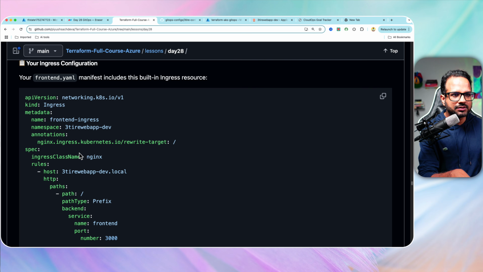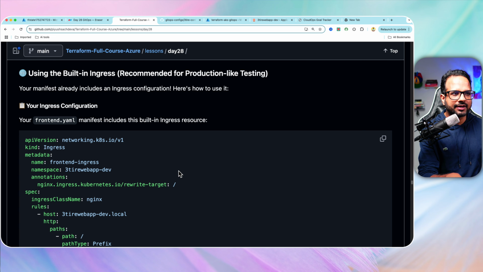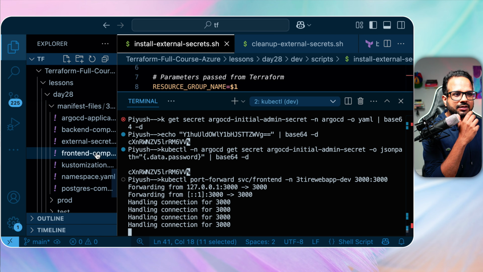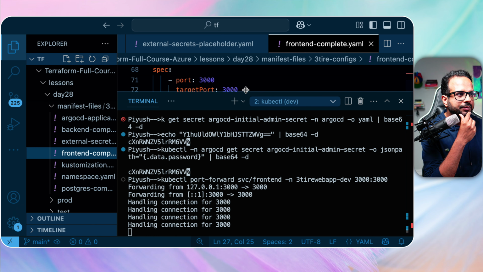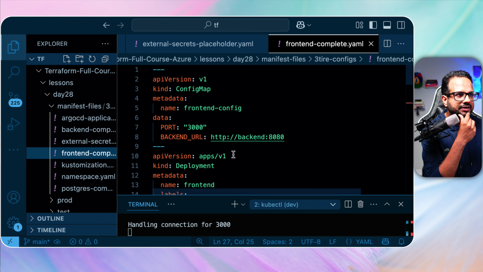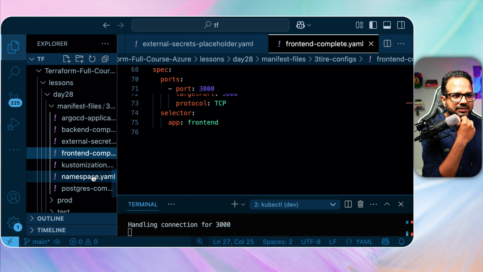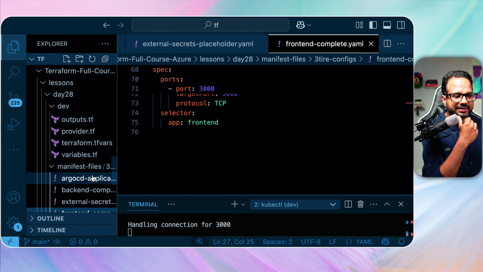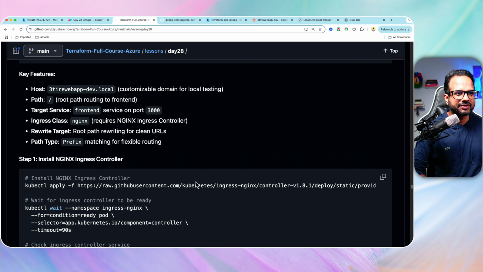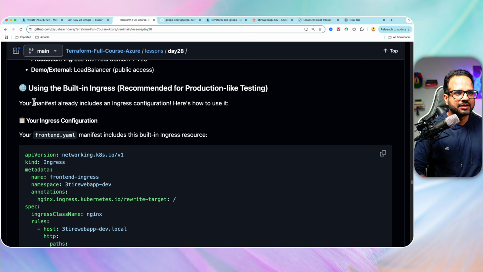Now what else? Okay, so here are the ingress details. It says your front end YAML already includes the ingress YAML. So let's go back to our front end component over here. And do we have an ingress over here? It has a deployment, config and service. No, it does not have the ingress details. So let's do that. Let's try to add the ingress in the GitOps repository.